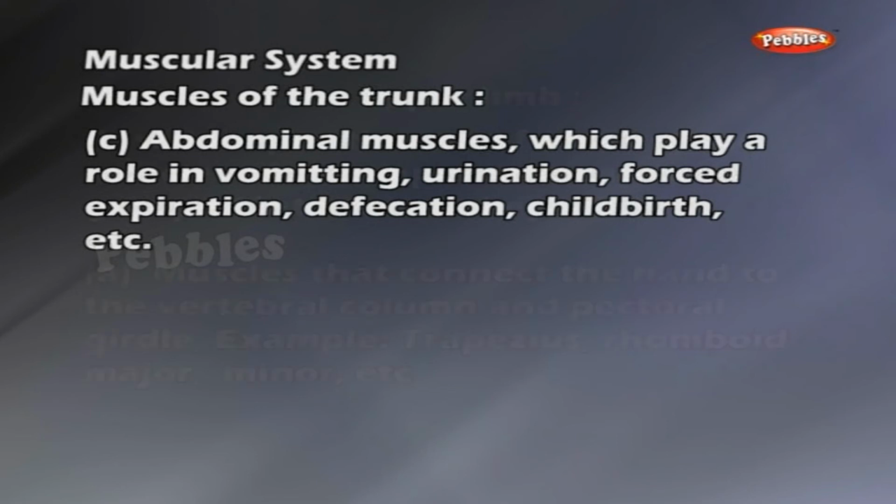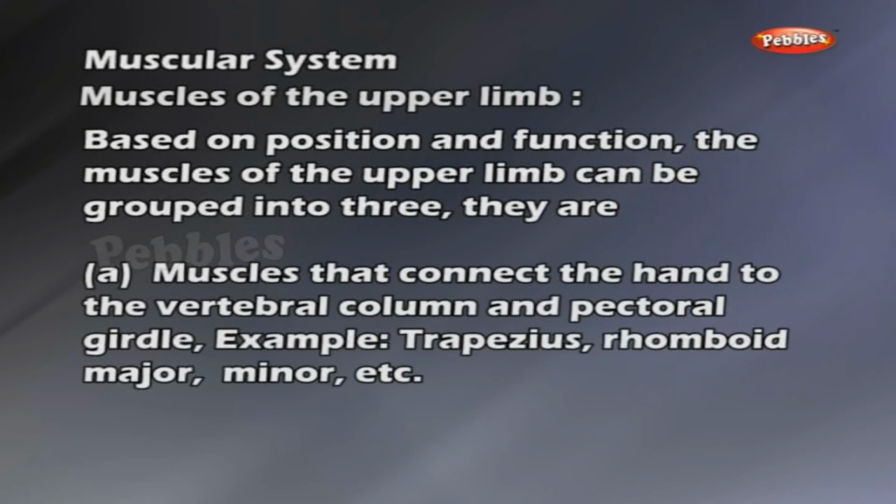Muscles of the upper limb. Based on position and function, the muscles of the upper limb can be grouped into three. They are muscles that connect the hand to the vertebral column and pectoral girdle. Example, trapezius, rhomboid major, minor, etc.